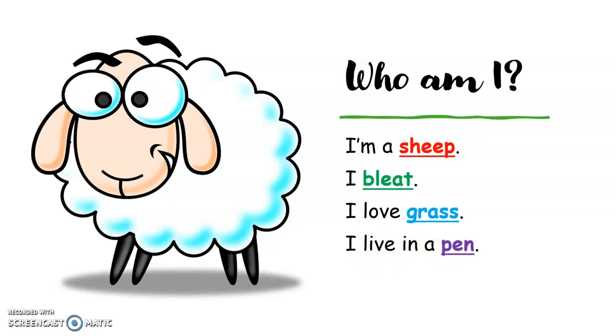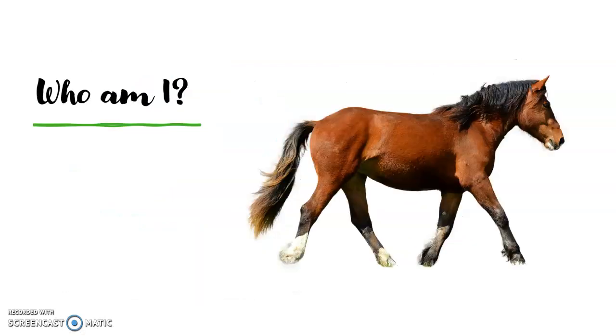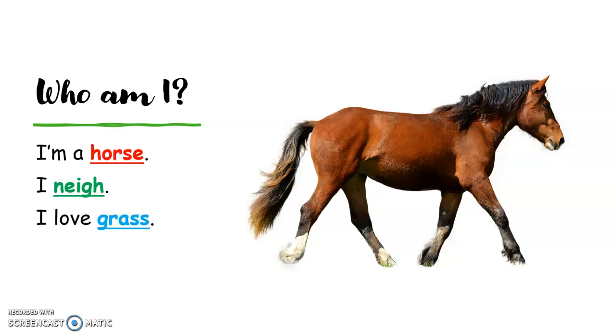Well done, children. Let's move on. Who am I? I'm a horse. I neigh. I love grass. I live in a stable. Can you read with me?